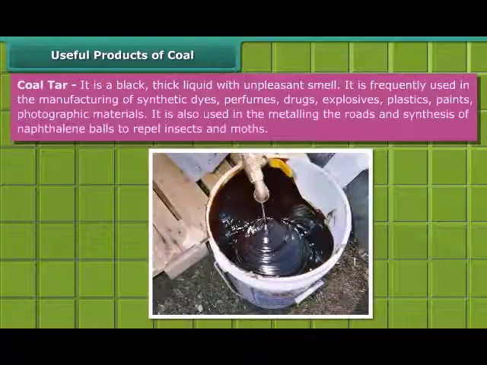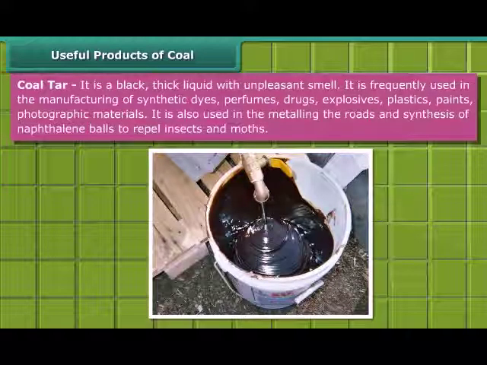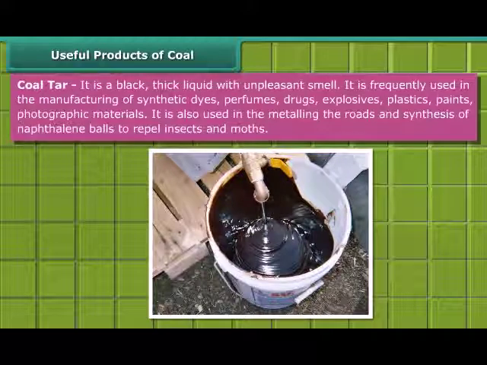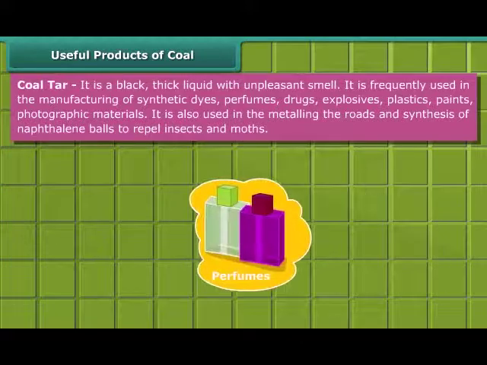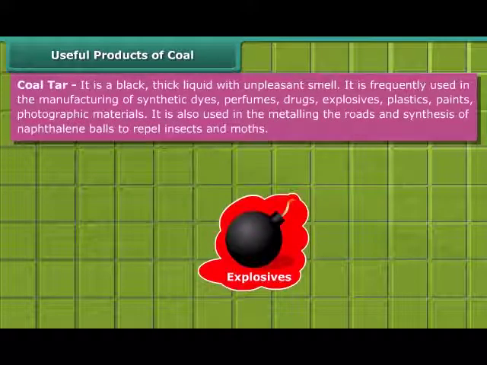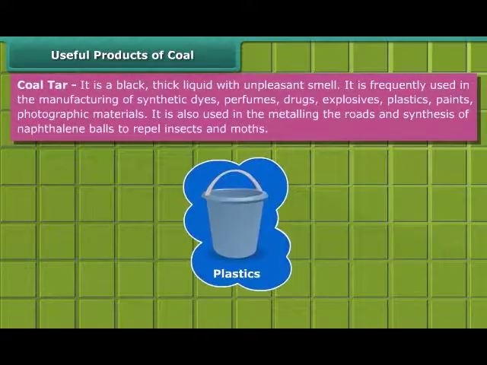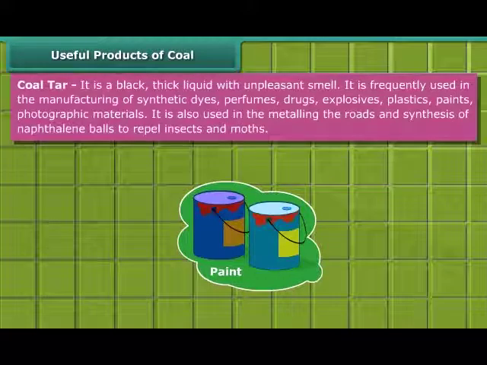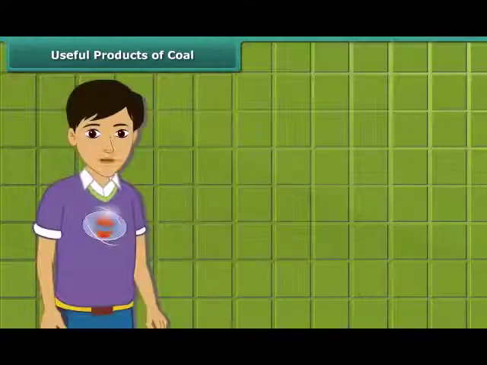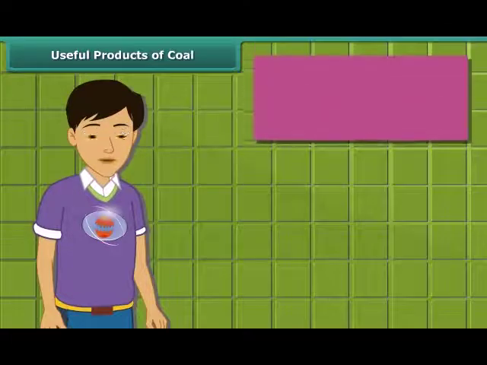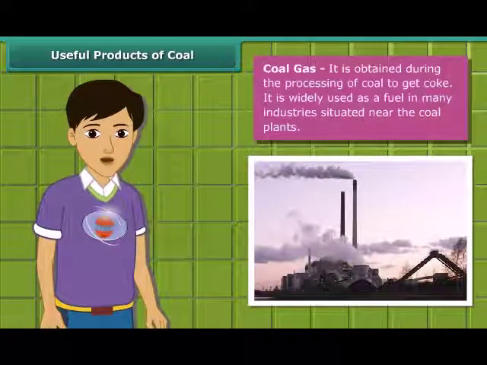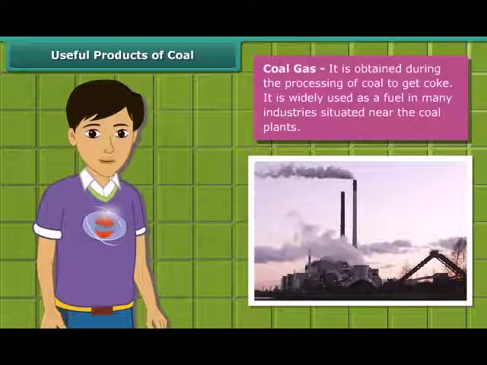Coal tar is a black, thick liquid with unpleasant smell. It is frequently used for manufacturing of synthetic dyes, perfumes, drugs, explosives, paints, plastics, and photographic materials. To obtain coke from coal, coal gas is produced. In many industries located near coal plants, it is used as a fuel.